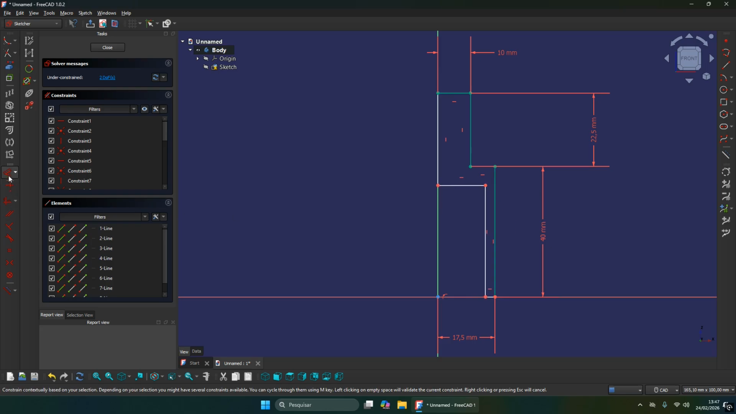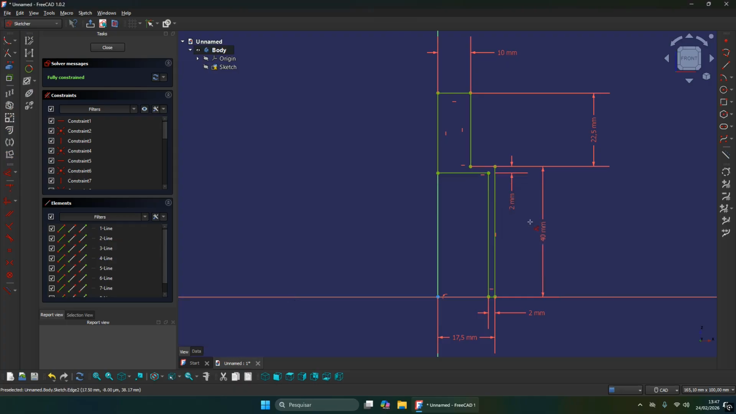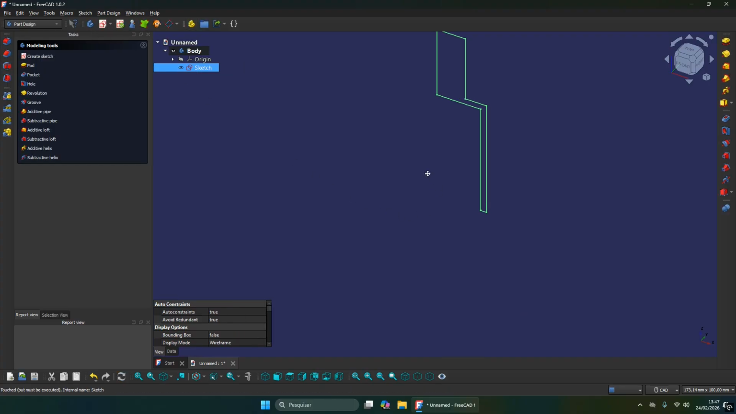And to continue here, let's create another dimension between these two lines, 2 millimeters. Select these other two lines and 2 millimeters. Okay, that's it. That's our profile. So let's leave this sketch. Go here on leave sketch command, and we could actually already select the revolution command.